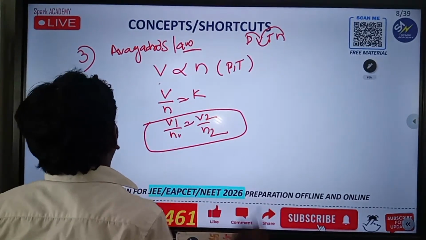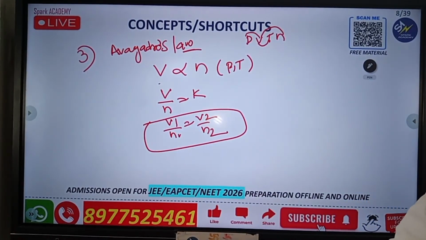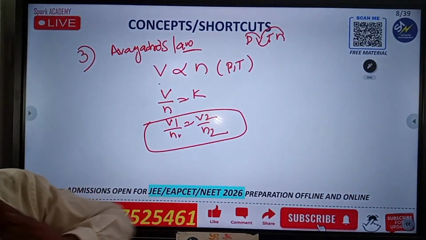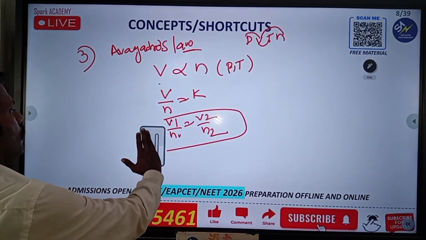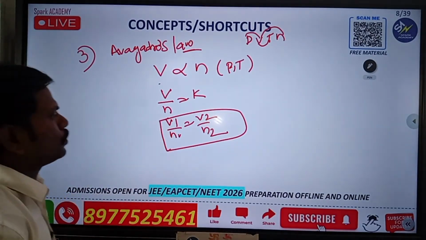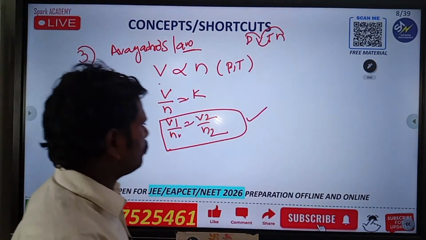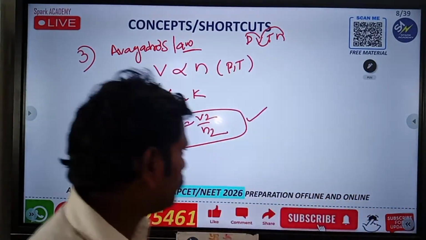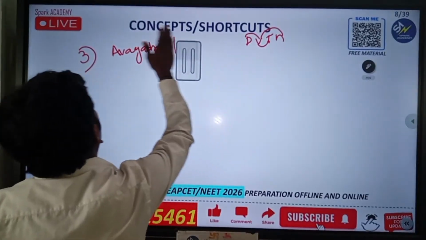So very, very important. Please remember, you have to follow this one. You have to remember V1 by N1 is equal to V2 by N2. The most important thing. Next, go for another law. That is a most important law.